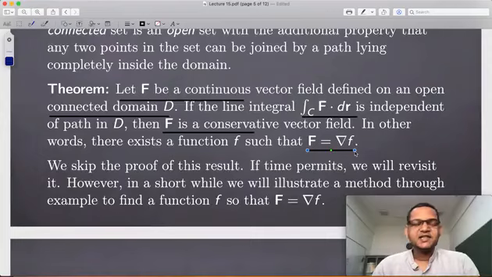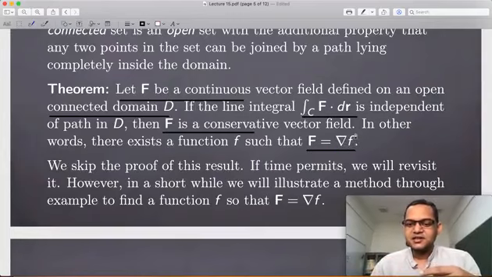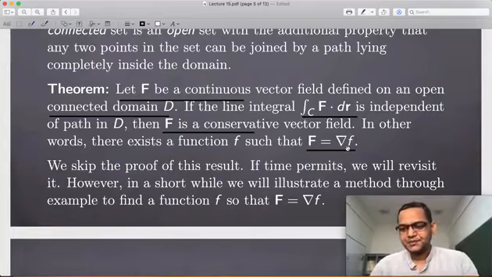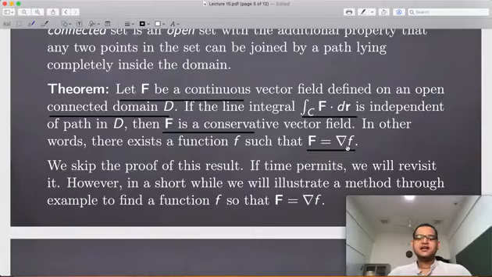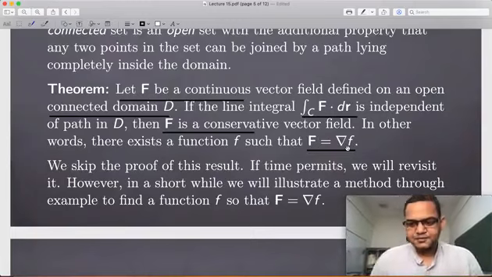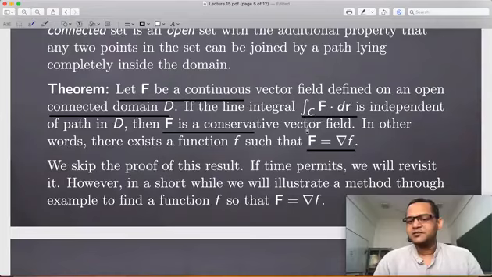So basically, from the fact that the integral is becoming 0, we need to somehow express this in terms of the gradient of f. That means we need to find this function f. At the moment I am not going to give you the proof, but I will try to solve some problems where we tackle how to find the function whose gradient is a given vector field.